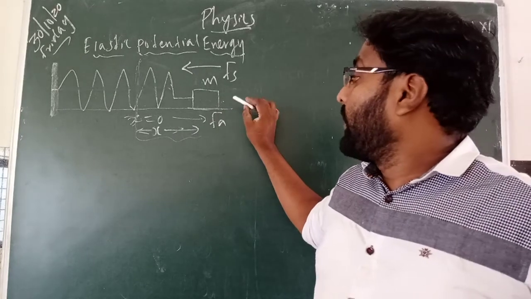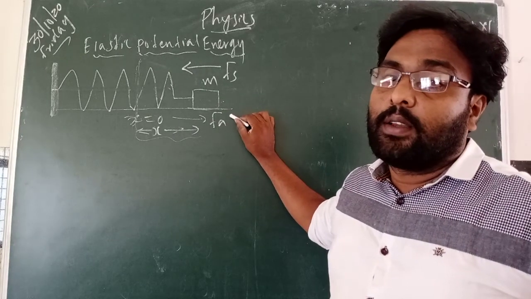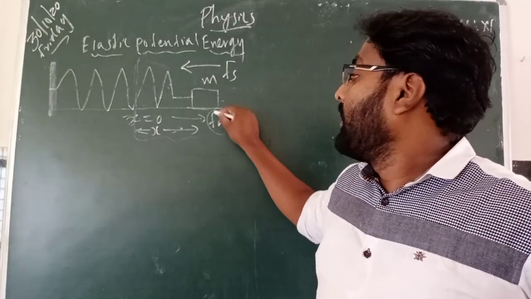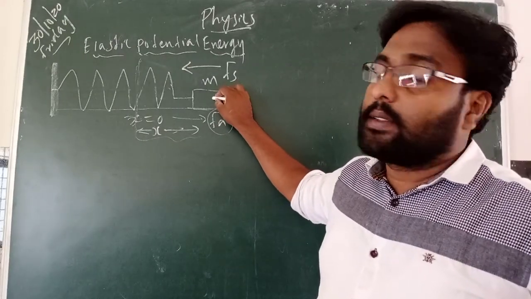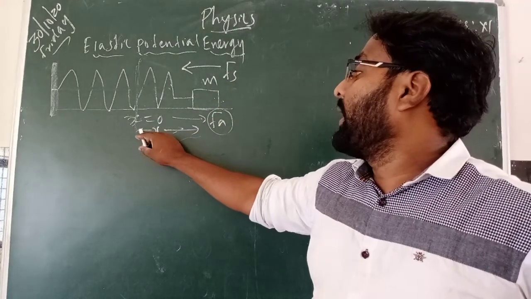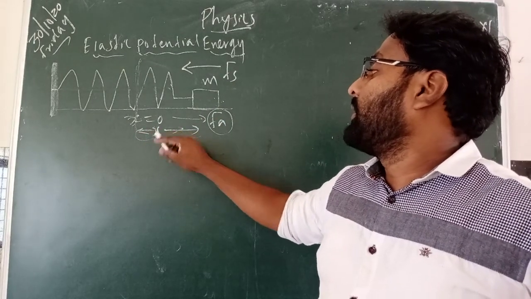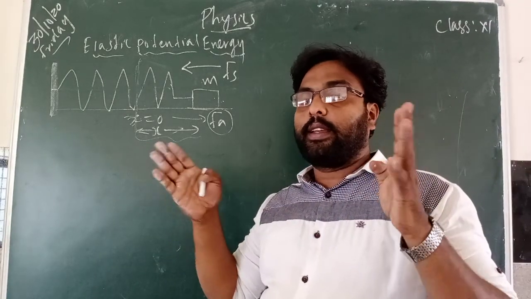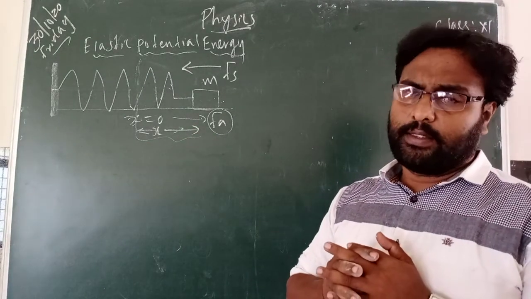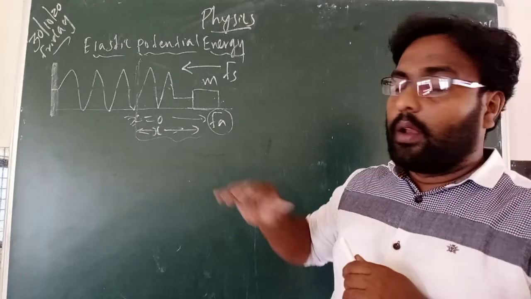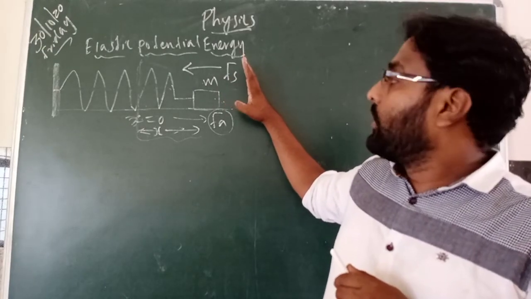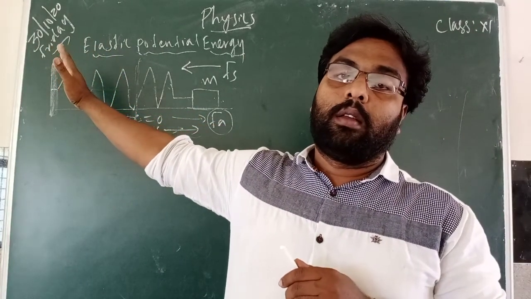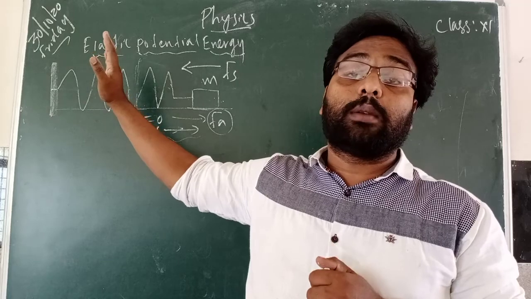Now, when a force is applied on this, what is happening? When a force Fa is applied on this mass, what happened? The spring is displaced by a distance x. Now you are leaving this. When you are leaving, what will happen to this mass? It will go back to its original position.